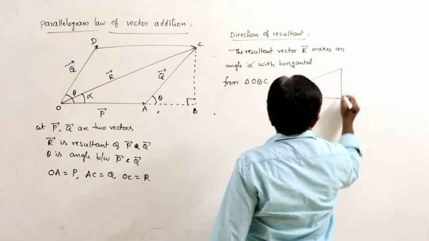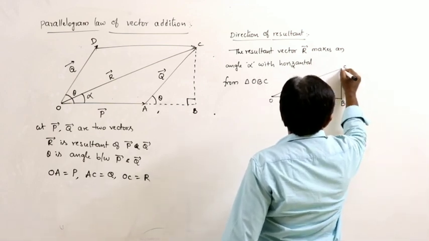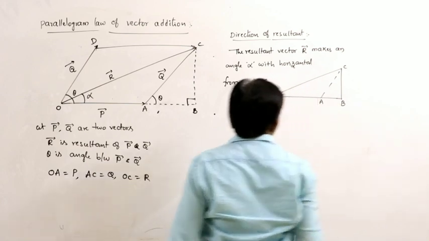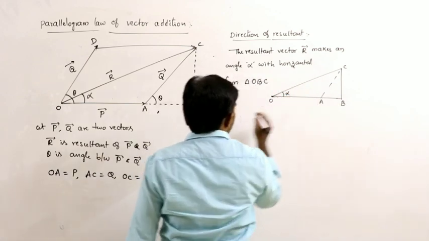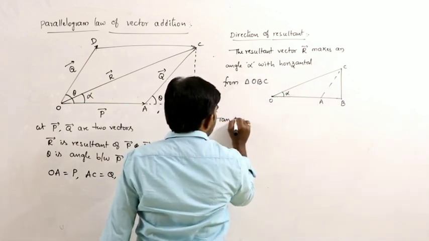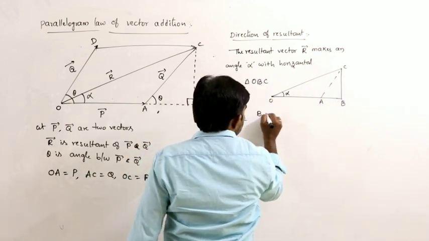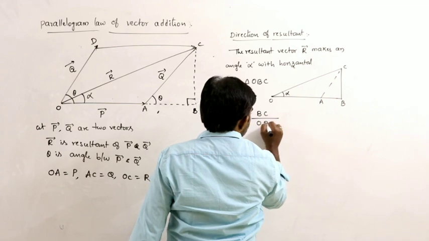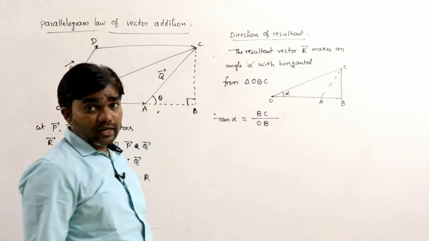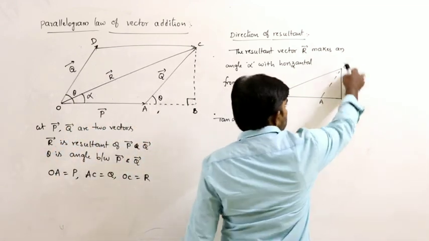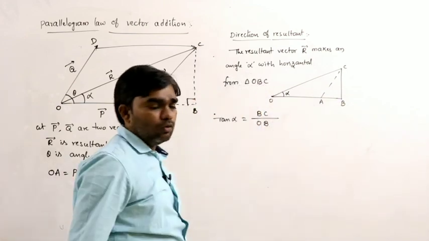This is O, this is B and this is C. This is A, and this is alpha. So tan alpha can be written as opposite side by adjacent side. Opposite side is BC, adjacent side is OB. Tan alpha is equal to BC by OB.